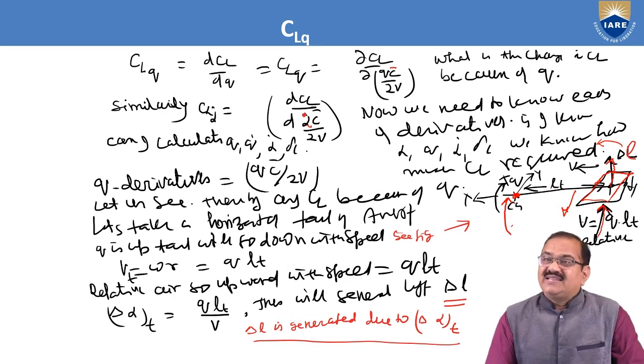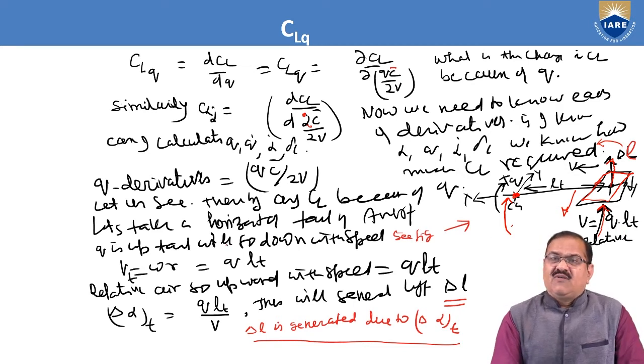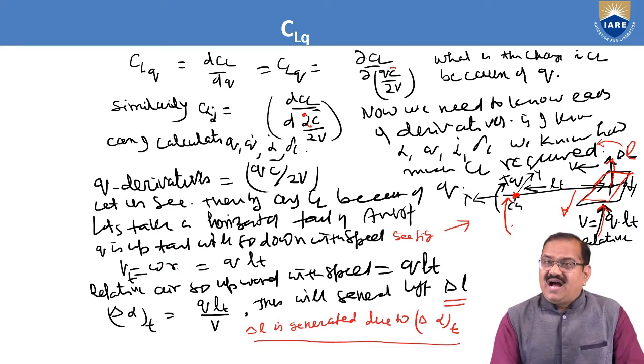Here the velocity V is equal to Q into LT. You have to understand this: velocity V is equal to omega R, where omega is the pitch rate Q and R is LT.